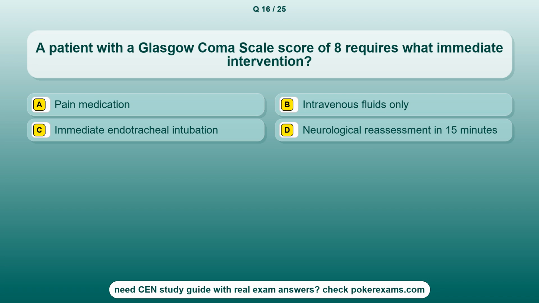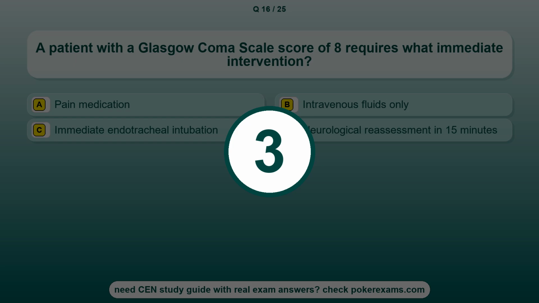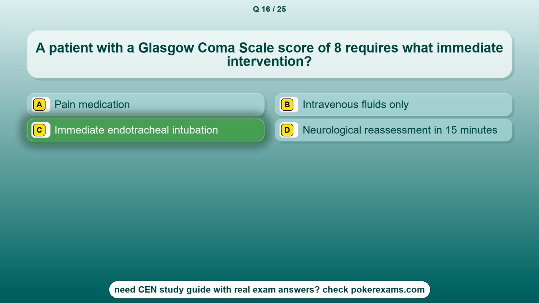Question 16. A patient with a Glasgow Coma Scale score of 8 requires what immediate intervention? Option A, pain medication. Option B, intravenous fluids only. Option C, immediate endotracheal intubation. Option D, a neurological reassessment in 15 minutes. The correct answer is option C, immediate endotracheal intubation.